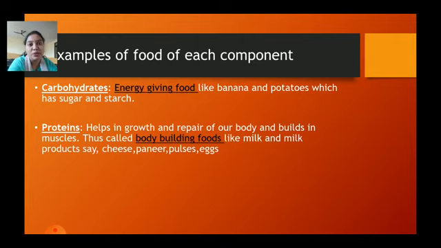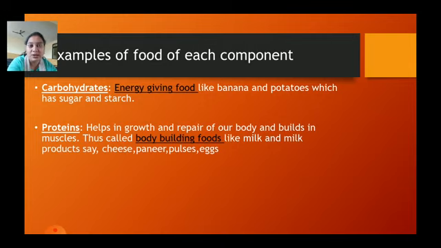The second component would be proteins. Now, as carbohydrates are termed energy giving foods, protein is known as bodybuilding food. Why is protein known as bodybuilding food? Because it helps, which one? Proteins help in growth and repair of our body. And repairing in the sense of repairing the muscles in our body. And it also helps in the growth of our body. Which one? The proteins. And which are the protein rich foods?